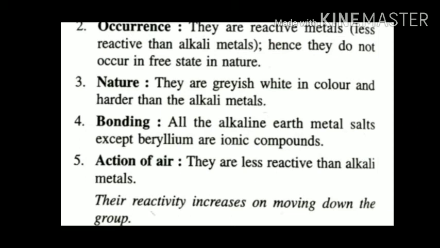Again, because these are metals, and they have just 2 electrons in their outermost shells which they want to lose readily in order to get a stable electronic configuration, they are ready to form ionic compounds. However, as for beryllium, due to its small size and high nuclear charge, it may form some covalent compounds also.